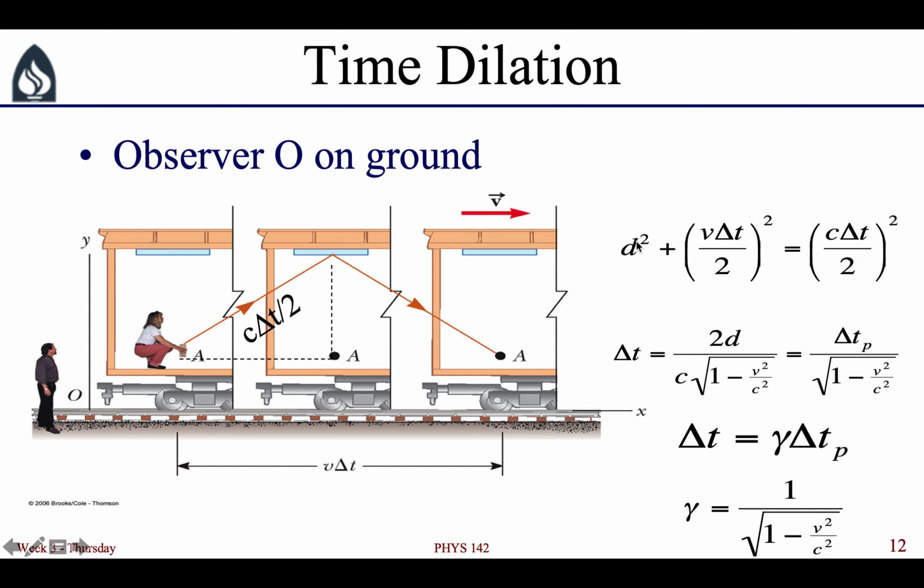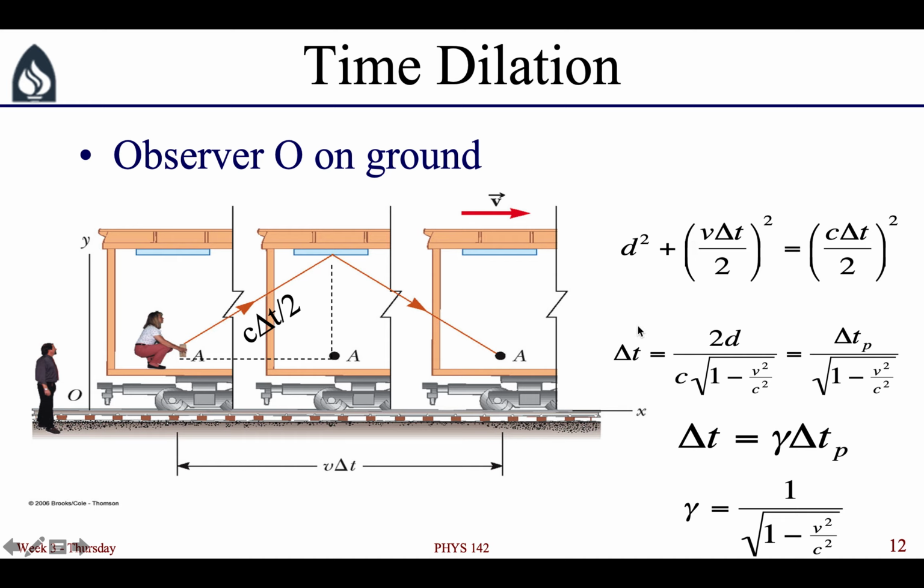And so we square that, so that's our a squared plus b squared, and then the hypotenuse of this triangle is going to be equal to the speed of light times the time interval measured by the ground observer divided by 2, because the speed of light times the entire time interval measured by the observer is the amount of time it takes for the light to go up and then back down again to the flashlight. So this entire path has a length of c delta t, and then we divide that by 2 just to get this part. And so that's the hypotenuse, and we set that equal to the square of the other two sides.